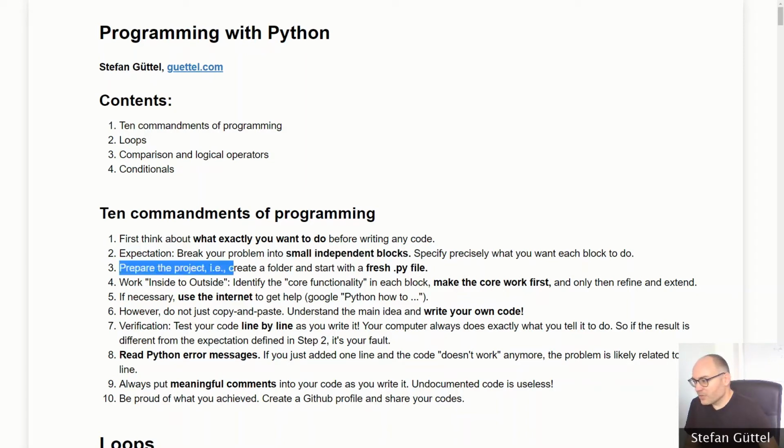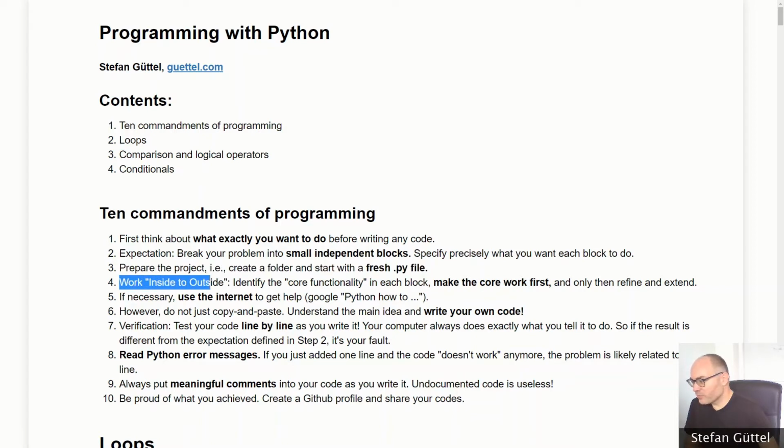We should have an organized working style, so whenever we start a new project, we create a new folder maybe on our computer's desktop and we put a fresh Python file in that folder. And also we should think about good names for files. Don't call your computer codes code1.py, code2.py. Give them some names that are meaningful so you can later find easily what you have done previously.